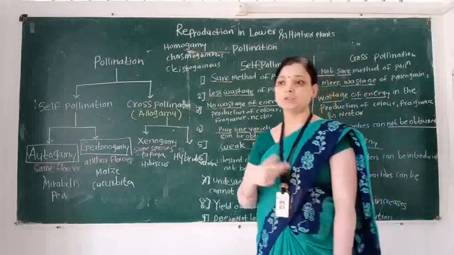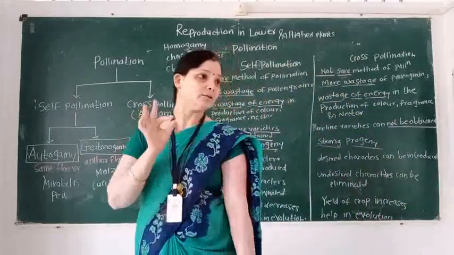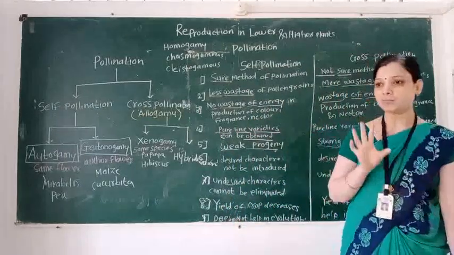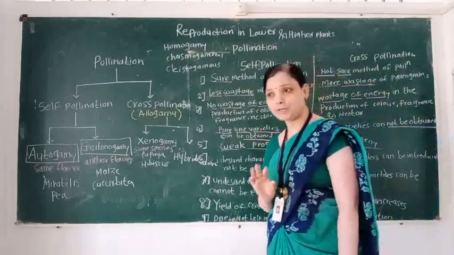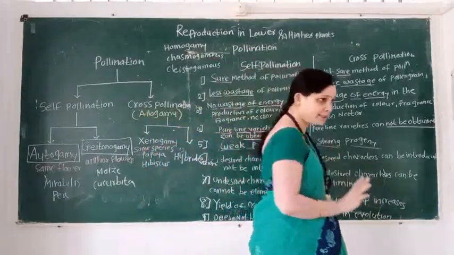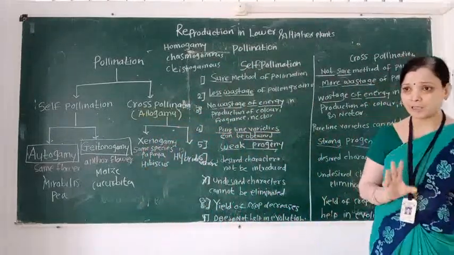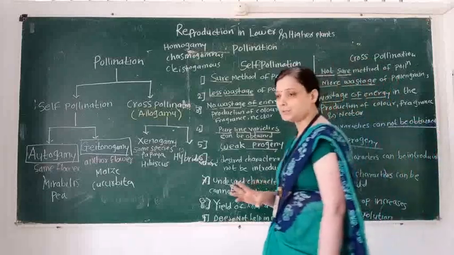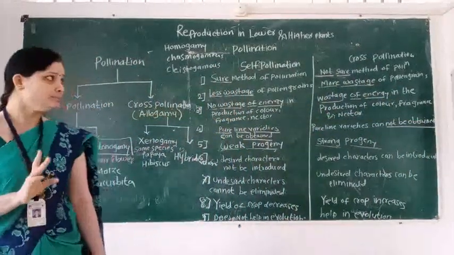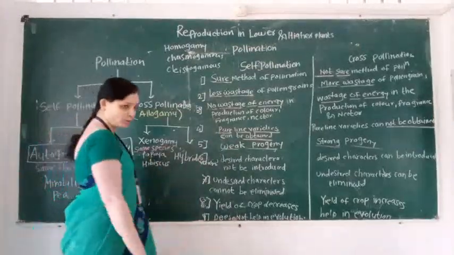Two types: abiotic and biotic. Abiotic means non-living, biotic means living. Abiotic pollinating agents, for example wind and water, and biotic pollinating agents, for example insects and birds. So cross-pollination is not a sure method of pollination.